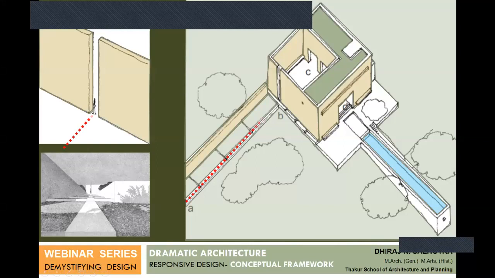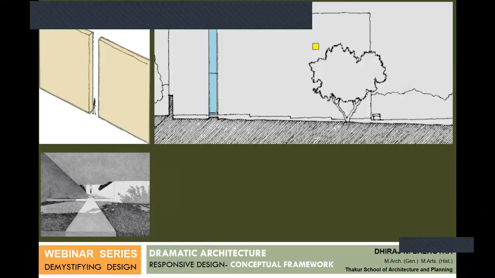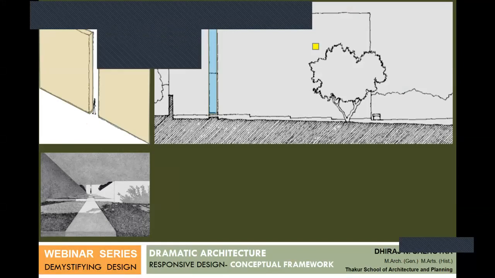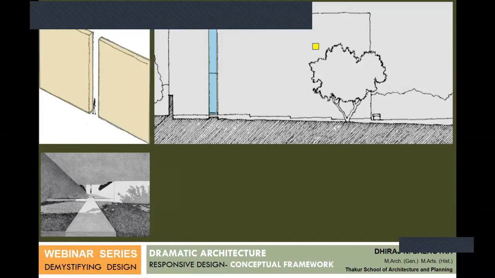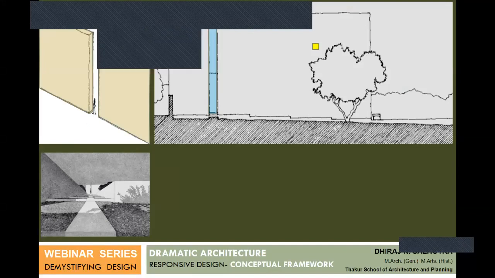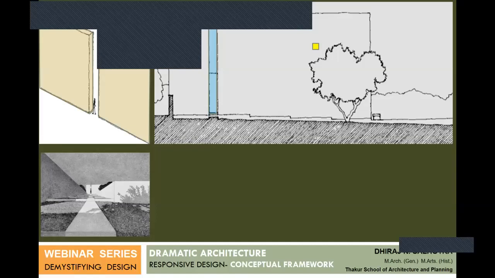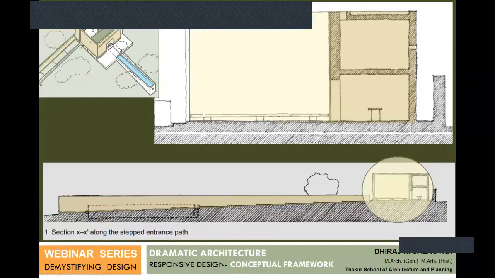So there is this entrance which is marked. There is this vista which is there. Now, the interesting feature of this particular project is it encloses a light court. The courtyard encloses the entire light, and there is a very interesting feature. There is a small cutout, a square window at the top right, and it admits a certain amount of light into this space. That's the aura which it creates. So this is the view of the court and the built form which is there.